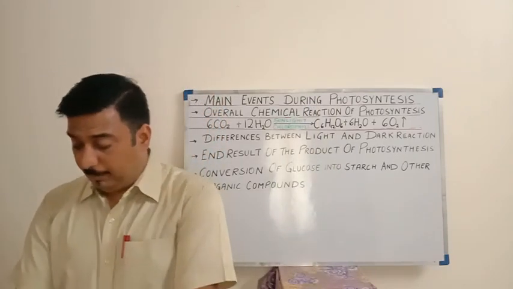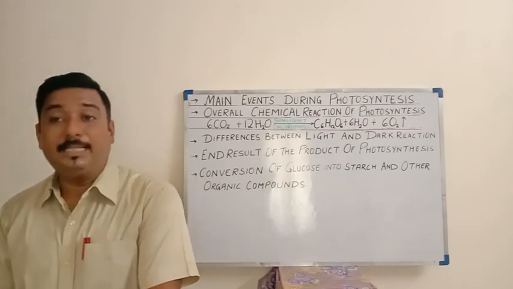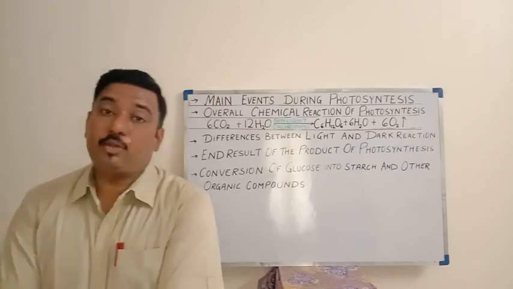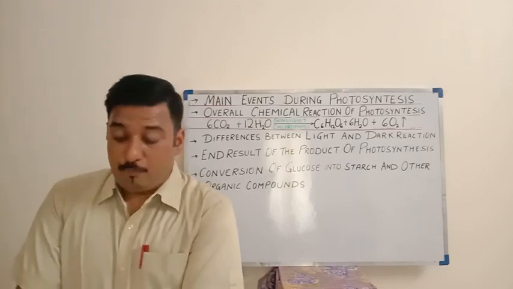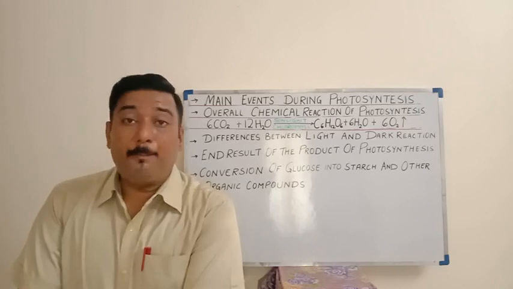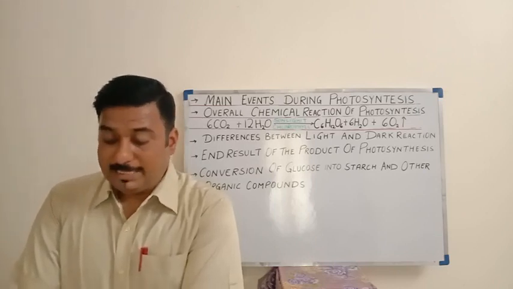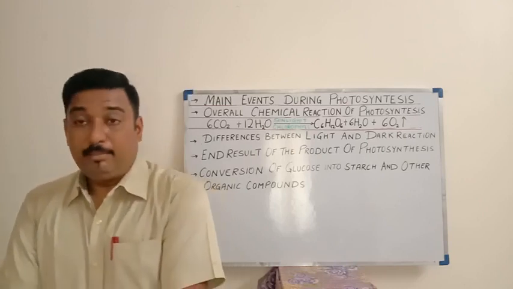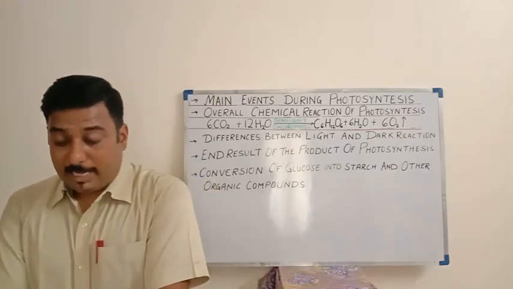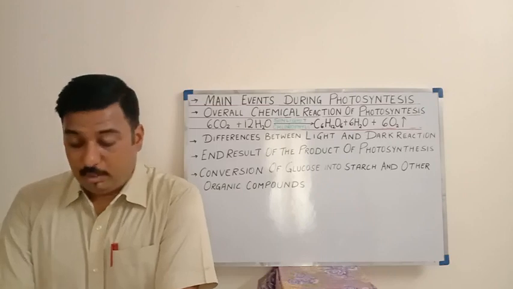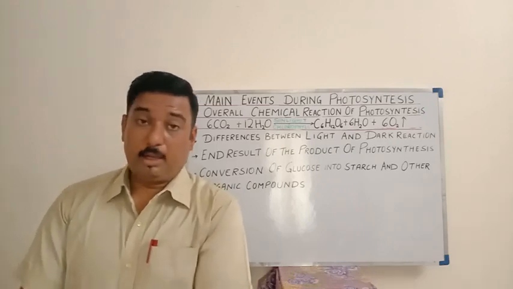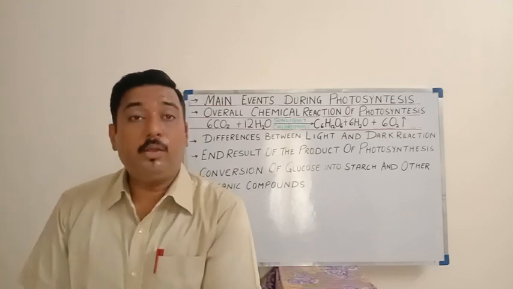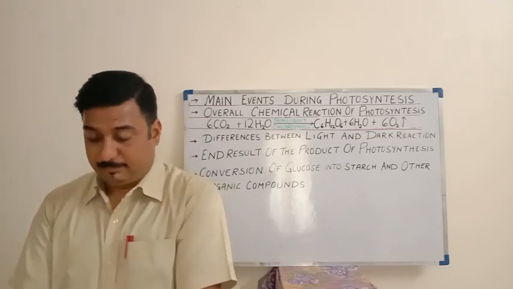First of all, what will happen? Carbon dioxide from the atmosphere will enter through the stomata of the leaves. Okay, means fixation of carbon dioxide will take place. Water from the soil is taken up by the roots, and it is sent to the leaves where it is distributed to the mesophyll cells. Then sunlight is absorbed by chlorophyll of mesophyll cells. Already as it is explained, sunlight will get absorbed by the chlorophyll which are present in the mesophyll cells.